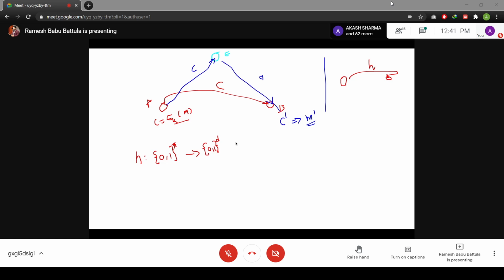Why? Your message is always going to be long, and your output is going to be very short. How can you ensure that? That is not possible. That's why we need to add some more properties to this hash function so that we can define a cryptography hash function.